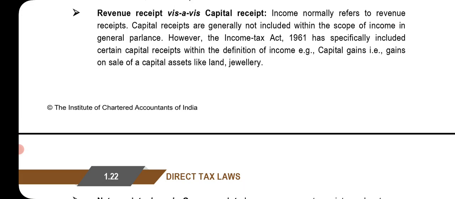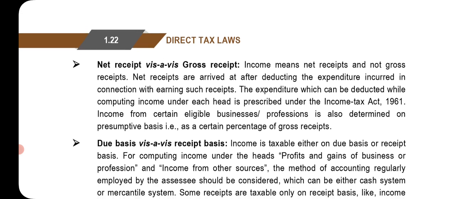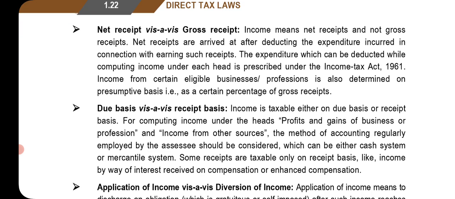Revenue receipt versus capital receipt. Income normally refers to revenue receipts. Capital receipts are generally not included within the scope of income in general parlance. However, the Income Tax Act 1961 has specifically included certain capital receipts within the definition of income, for example, capital gains, that is, gains on sale of capital assets like land and jewelry.